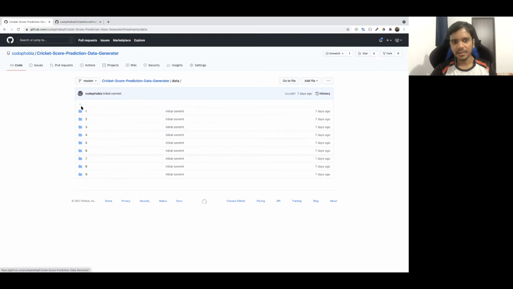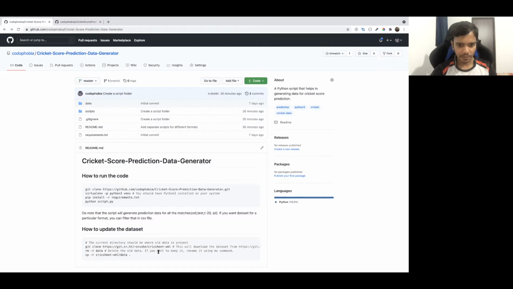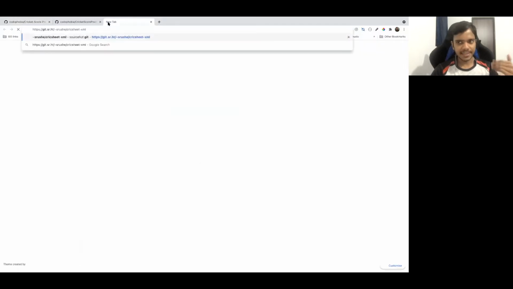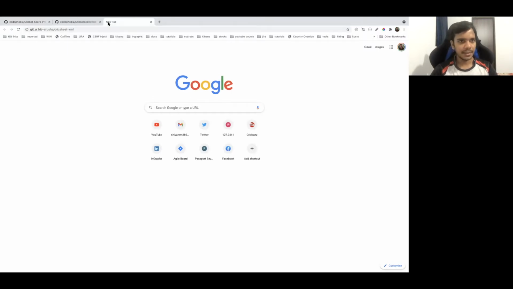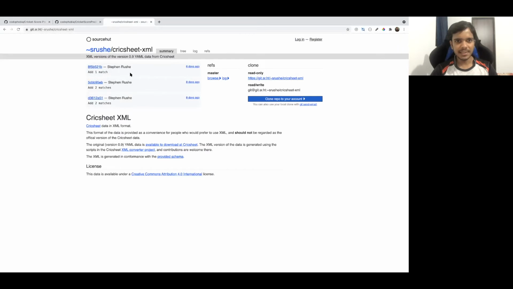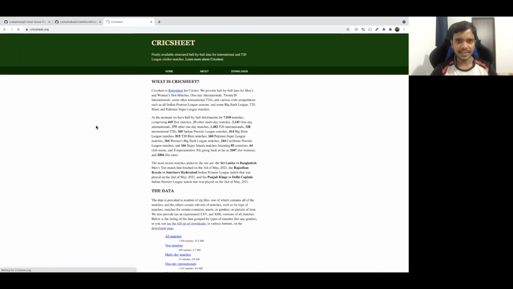If you go into data, okay, I will go to the website from where I am getting this data. I will copy this one. So I am getting all this data from this website, and then I am parsing this data using my code. If you enter here, you will see this is Git, not GitHub, but you can see they have the code here basically for cricket. So CricSheet is the one that actually generates this data.